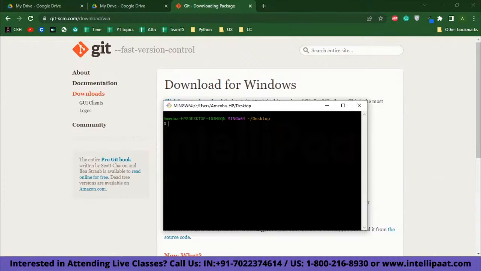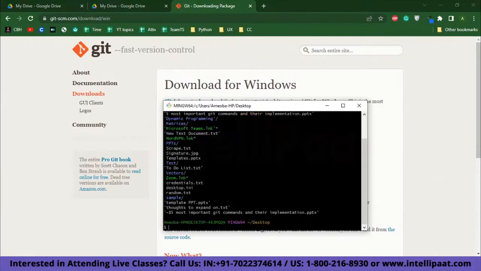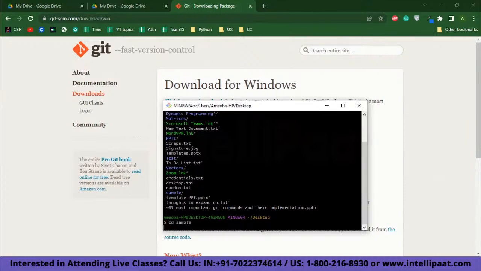So the command for that is mkdir, which stands for make directory, and I want to name my directory as sample. Now the code has been run, and if I list all of them, here is my newly created project folder. Alright, and now I want to go inside my project folder. For that I will need to change my directory to sample.